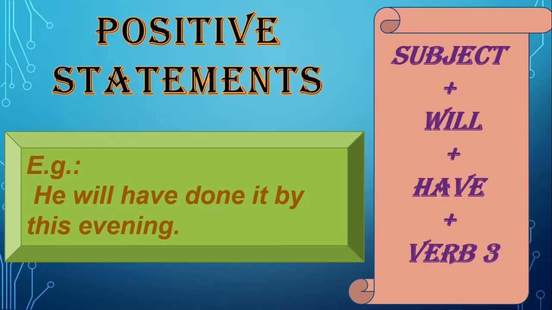To make positive statements in future perfect tense, first we have to place the subject, then will, then have plus V3 form or the past participle form of the verb. Here I gave you an example. He will have done it by this evening. So he is doing some duty and he will complete it by this evening. For this we are using future perfect tense.